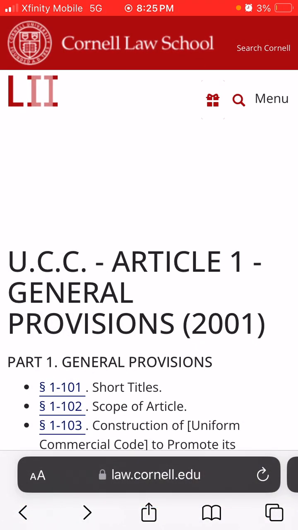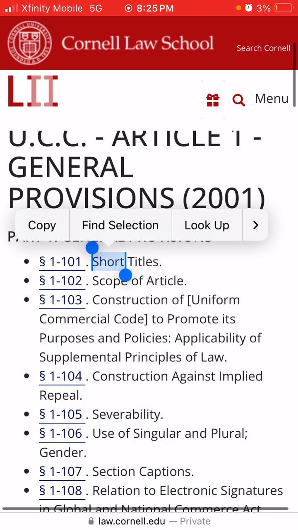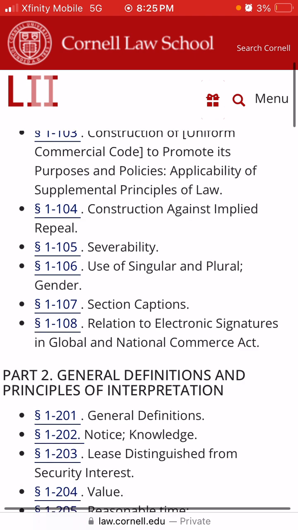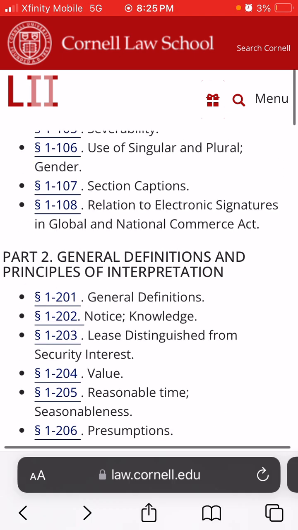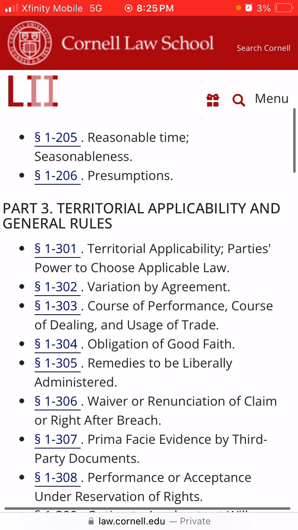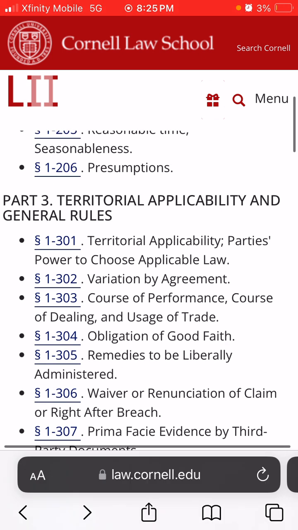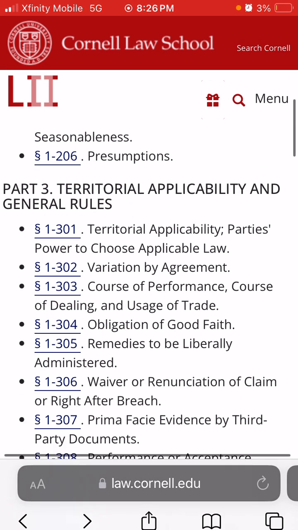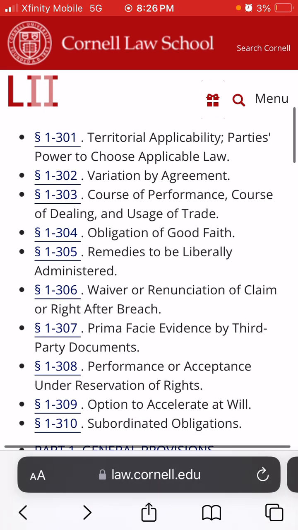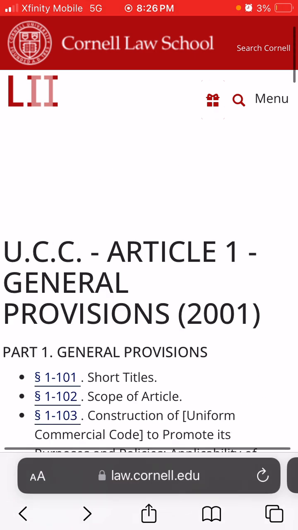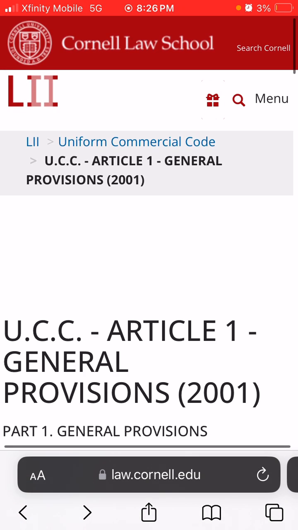Or when you go back here, that's part of the Uniform Commercial Code. This is part of the Uniform Commercial Code. All these things are part of the Uniform Commercial Code as you go down. So even though that's the name of it, I would even go farther to say this too is part of the Uniform Commercial Code. All right, so it's going to be that.